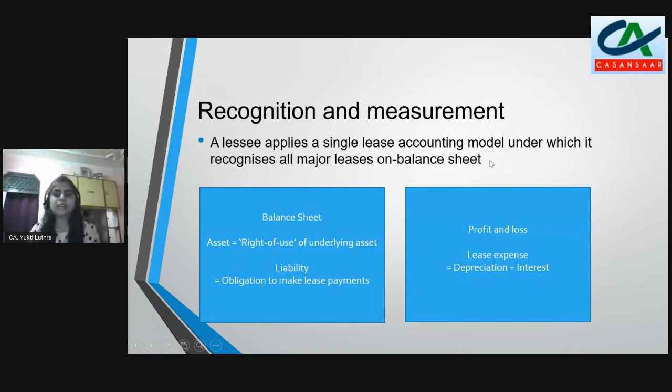So, what is the impact of this standard? That all the major leases will now appear on the balance sheet. We will look at certain exemptions for some minor leases, but all the major leases are on the balance sheet now. So, how will I recognize it? In my balance sheet, I have the right of use asset, and on the liability side, I have the obligation to make the lease payments. And on profit and loss, what will be the impact? I have my lease expenses, depreciation, and interest component. So, I will segregate into that part.